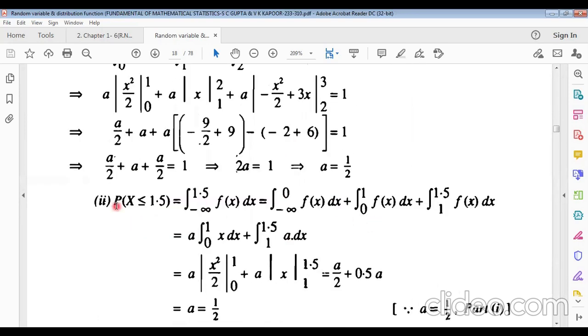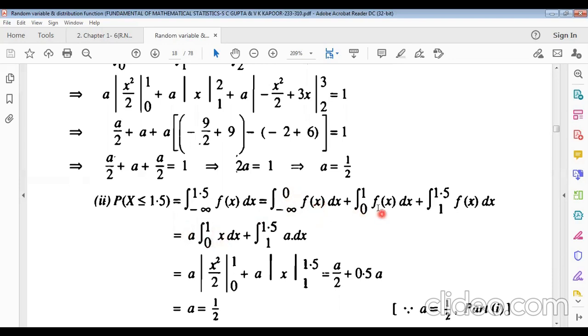Now if we want to determine the probability of x less than or equal to 1.5, then first of all you have to take minus infinity to 1.5 f of x dx. Starting from minus infinity to the highest value 1.5 f of x dx. This equals minus infinity to 0 f of x dx, plus 0 to 1 f of x dx, plus 1 to 1.5 f of x dx. You must know from the given functional values, otherwise f of x equals 0. Minus infinity to 0 is the otherwise, not a given interval, so it will be 0.